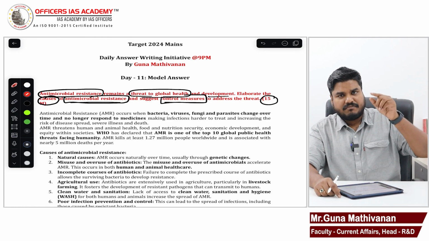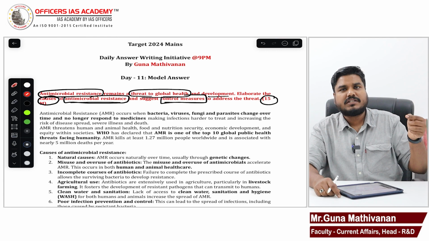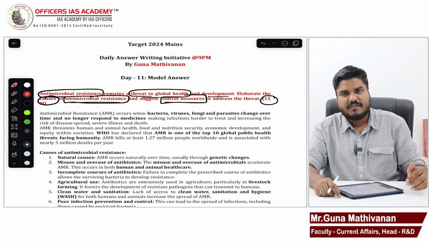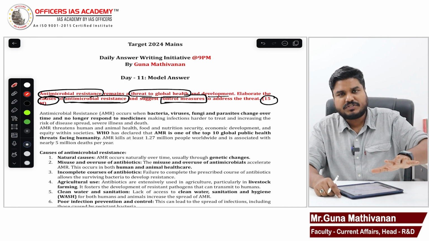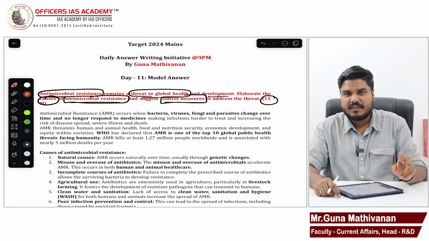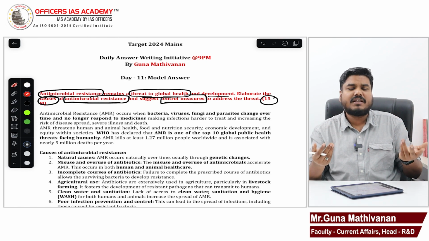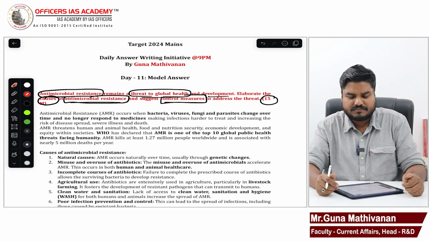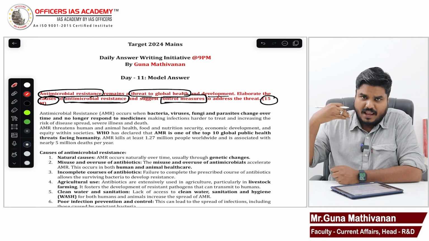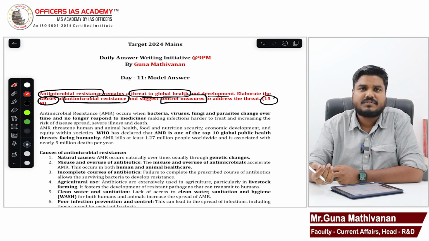When the doctor gives medicine, what do we do? We go to the medical shop, we buy it only for 2 or 3 days. Incorrect dosage. The doctor asks us to have it for 5 days, but we have it for 3 days or 2 days. We will get symptomatic relief. That's all. That is not a cure. So we have to take the correct dosages that the doctor prescribes.